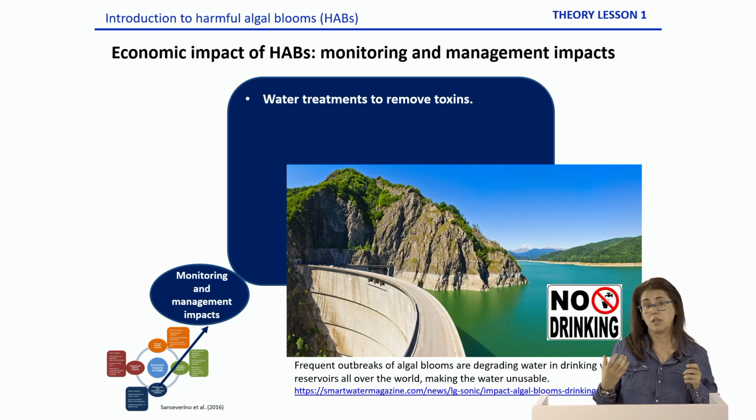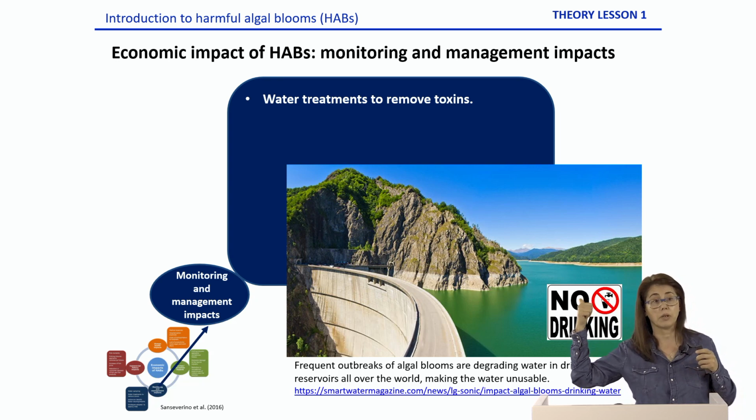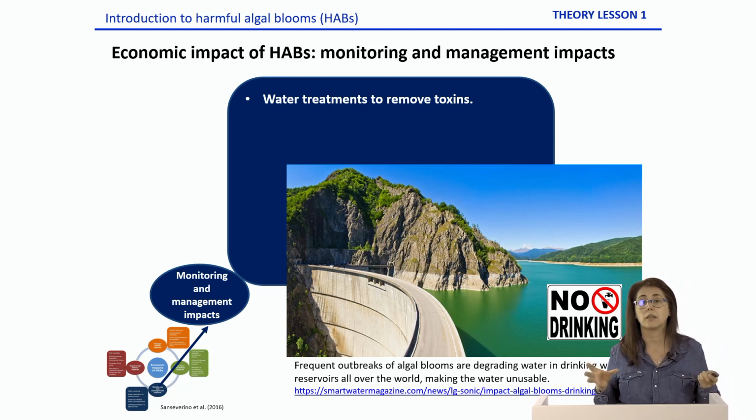Of course, we need to spend money for water treatments to remove the toxins. And if you remember, if the concentration of toxins is so large that we can't remove it, we will just have to close the plant until the bloom disappears naturally. So we can't sell water, we lose money as well.